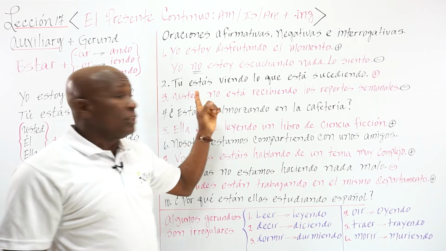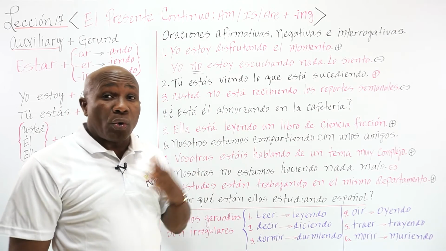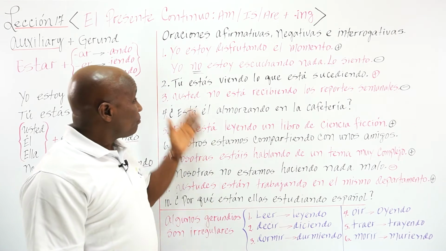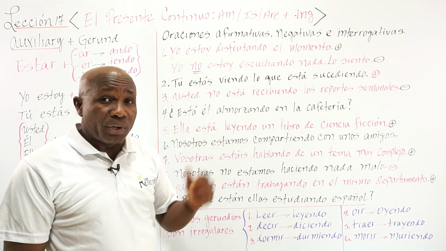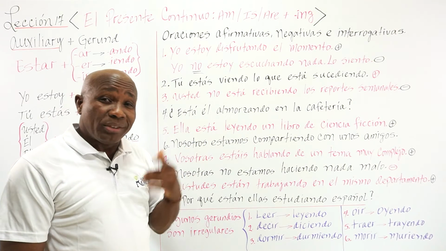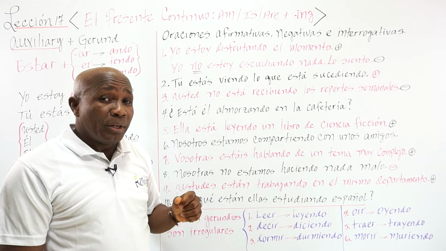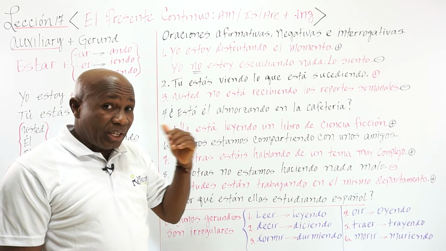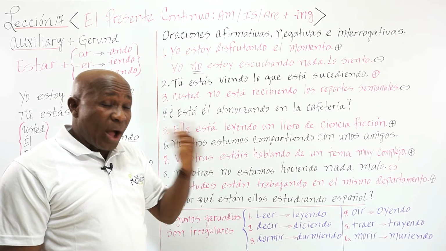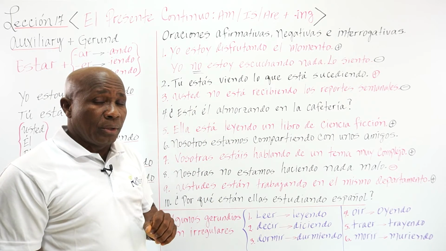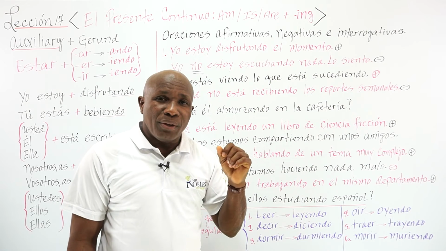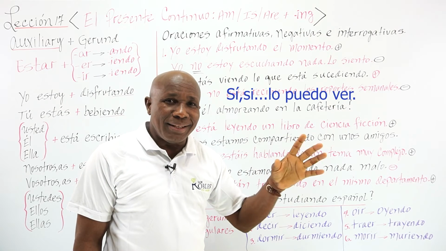I can use this very same form for a question. I can say, ¿tú estás viendo? You just have to give the interrogative intonation. ¿Tú estás viendo lo que está sucediendo? Like, are you seeing what is going on? Are you watching what is going on? Sí, yo lo puedo ver. I can see it, all right?